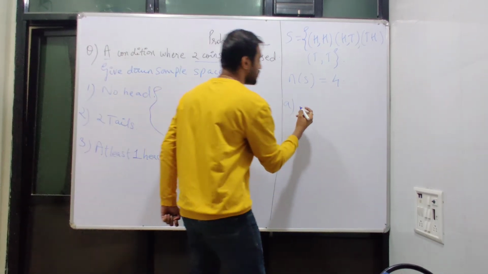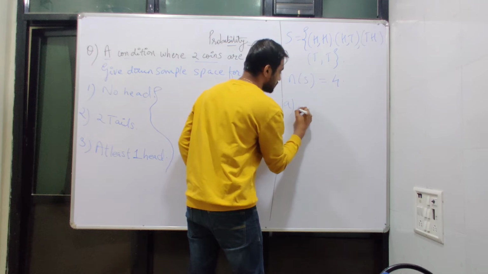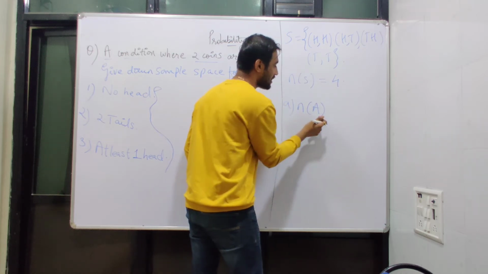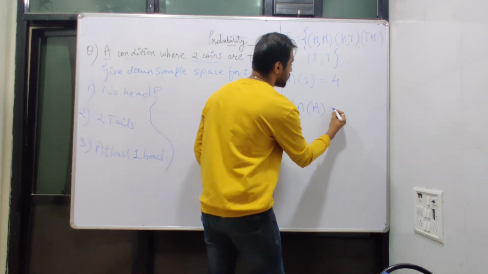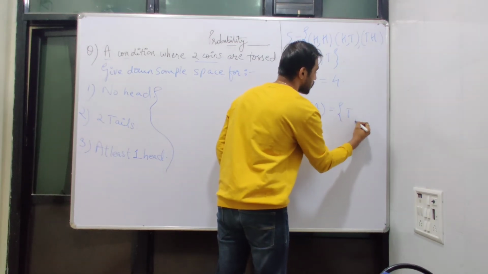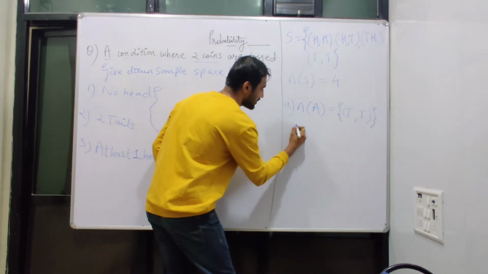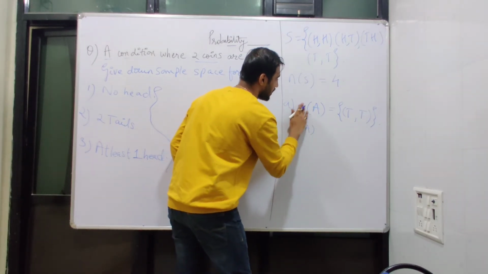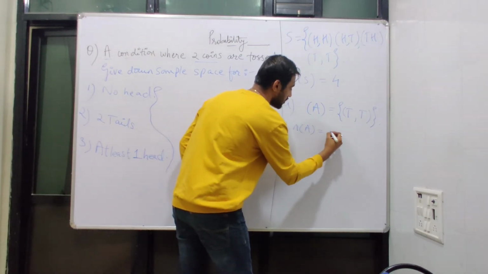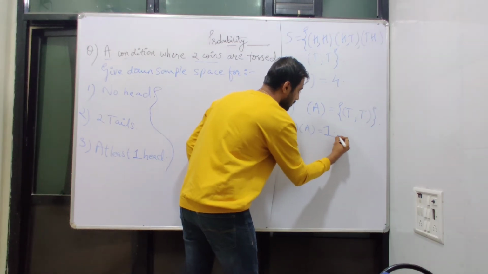There is only one case where no head turns up. For example, this is event A, and where no head turns up, the only given condition is tail and tail. It is only one condition, therefore n of A will be 1.